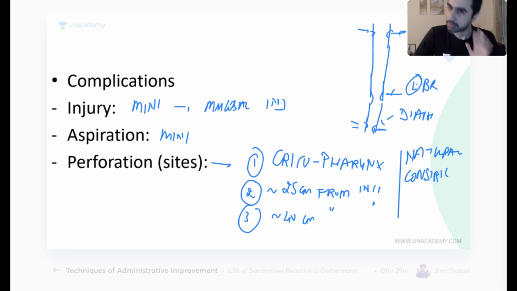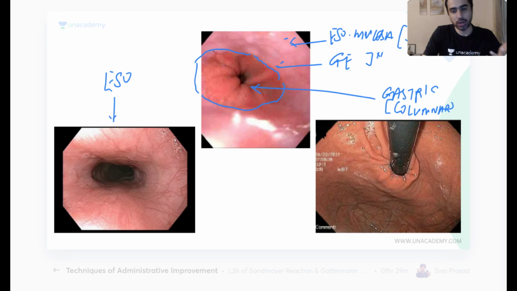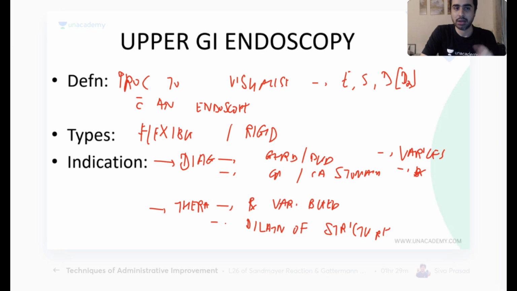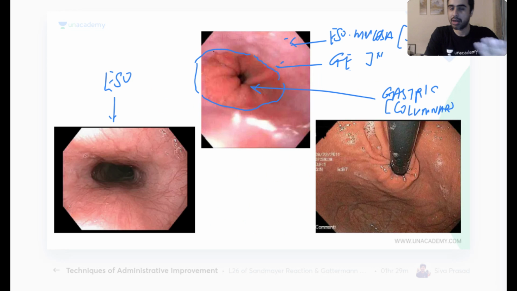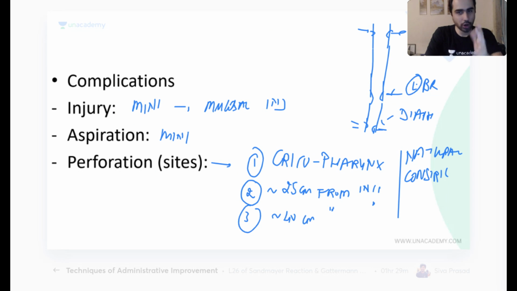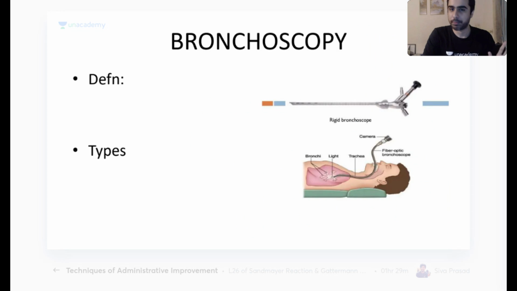These are the three narrowing sites in the esophagus where the risk of perforation is maximum with the help of the endoscope. Okay, this many complications are needed. So I gave you steps, every procedure the same way: visualize, types, indication, diagnostic, therapeutic, contraindication, no real contraindication, anesthesia, technique, easy technique, you can also do it now, and some complications that you need to know.